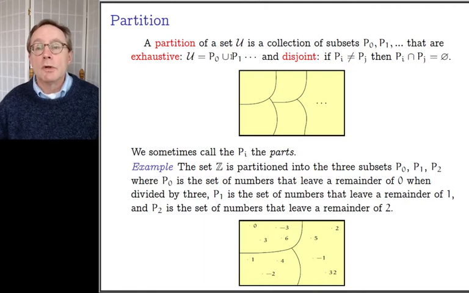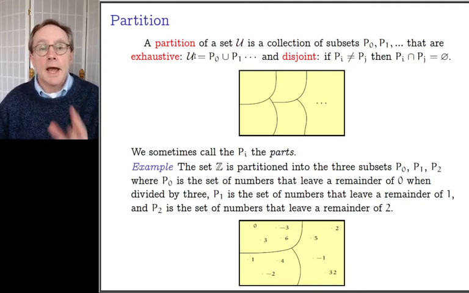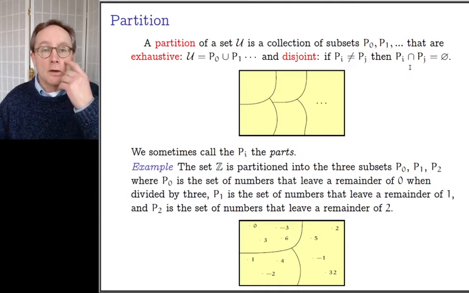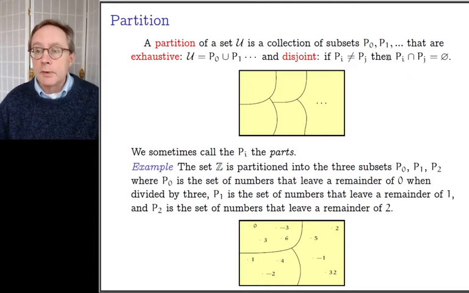If you union all the P's together, then you get U. So everything in U goes into at least one of the P's, and disjoint, that no two P's overlap. So everything in U goes into exactly one of the P's. You can't be in two P's, that's what this says. And furthermore, you've got to be in some P, that's what this says.